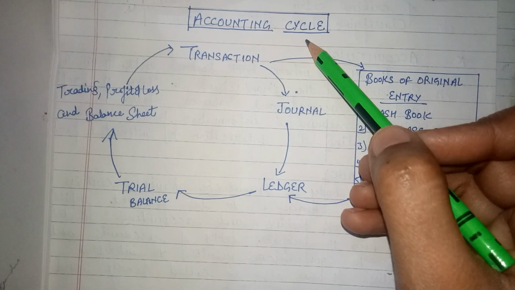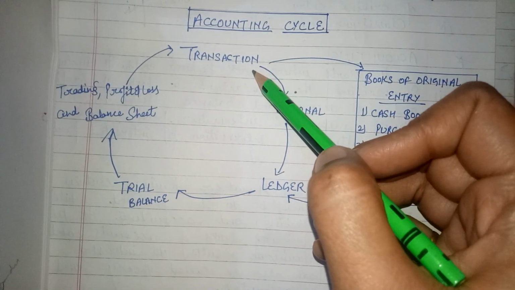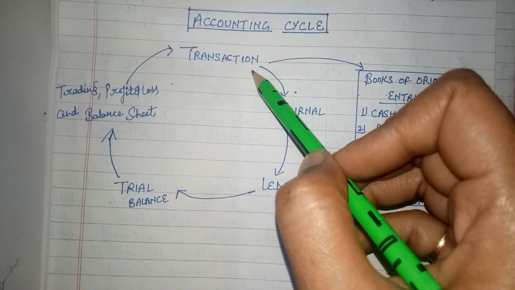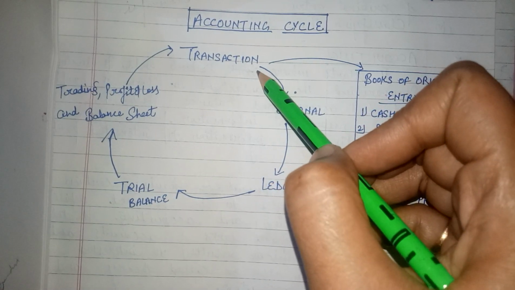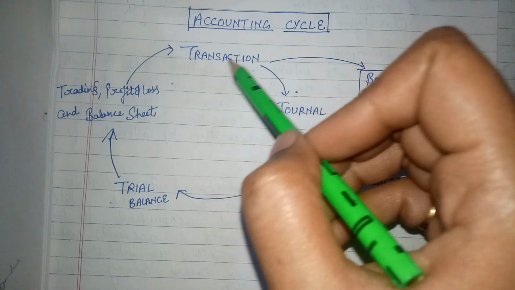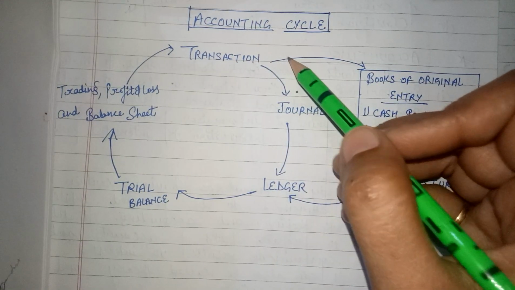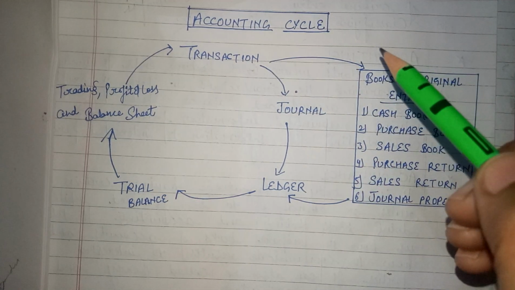So our accounting cycle starts with a transaction. Transaction means business transactions which can be measured in terms of money. First of all, we need to identify the financial transaction. After that, transactions are recorded in the books of original entry.